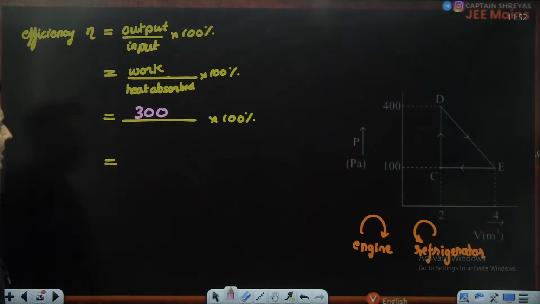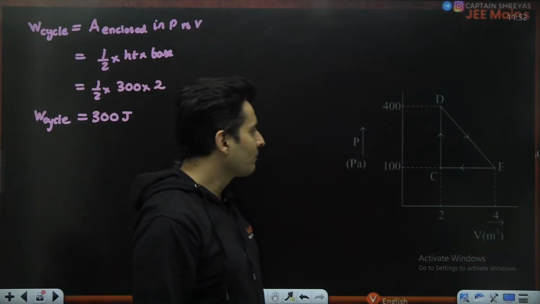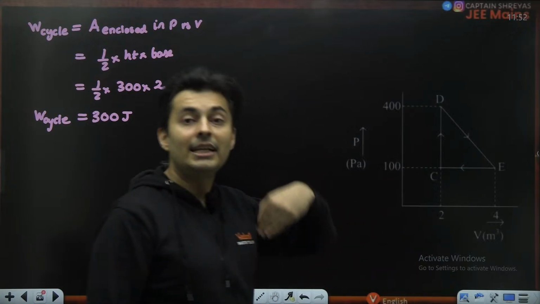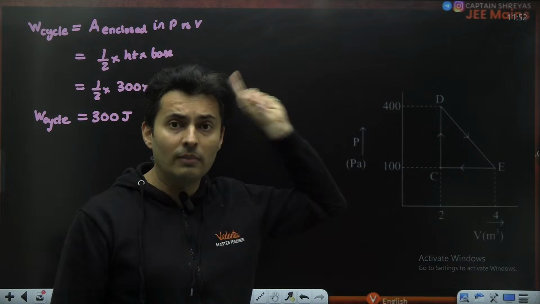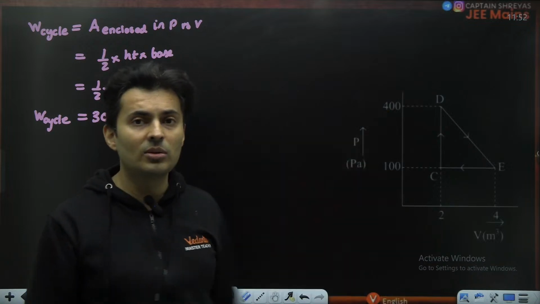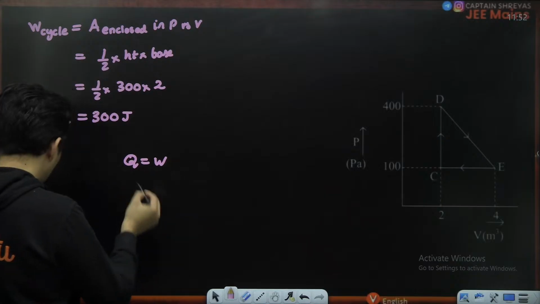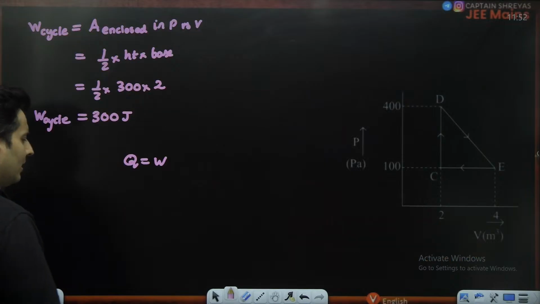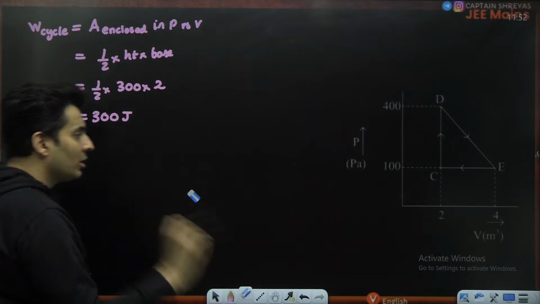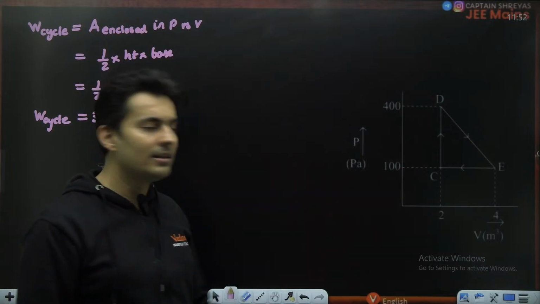So the only thing remaining is heat absorbed now. Now let's think carefully. In every step, check whether heat is absorbed or released, because if it is released, don't count it. If it is absorbed, only then count it. I have seen many students saying, sir, Q is equal to W in a cycle, so then you will just substitute heat absorbed as 300, then the efficiency will become 100%. No, don't take the total heat, only the places where heat is actually absorbed, not where heat is released.